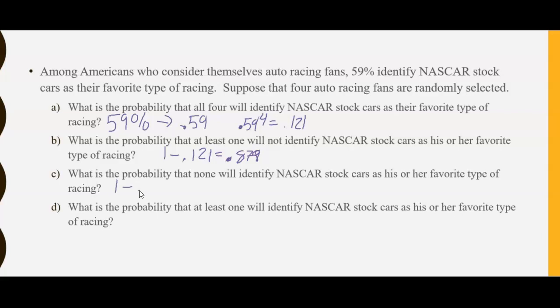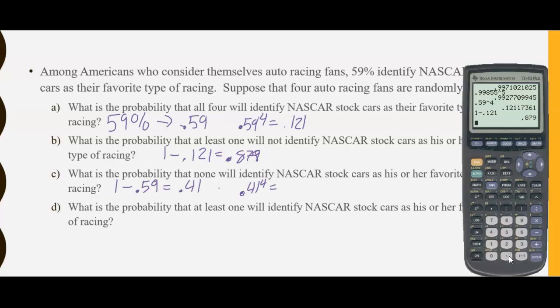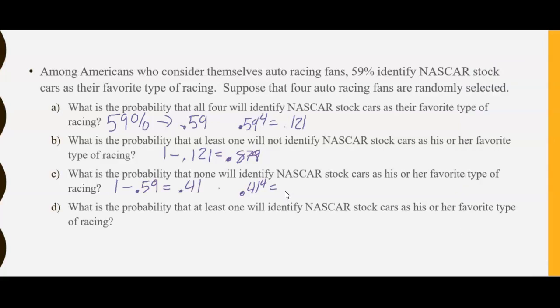So then 1 minus 0.59 is equal to 0.41. And then finally we have 4 racing fans, so we need to take that probability, 0.41, and raise it to the 4th power. So 0.41 raised to the 4th gives you the probability that all 4 will say not NASCAR. Which is a very small probability. 0.028.